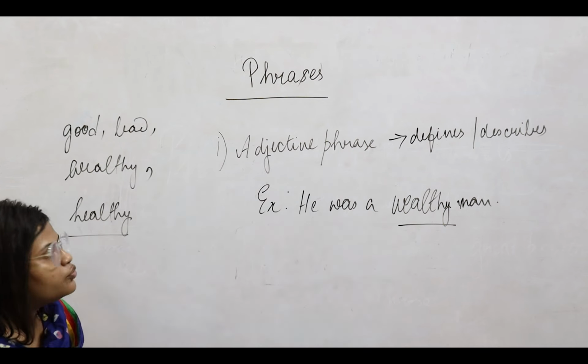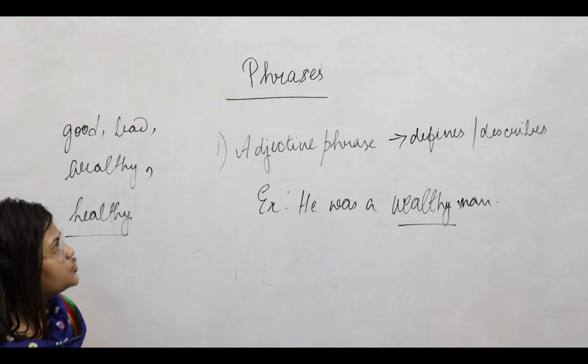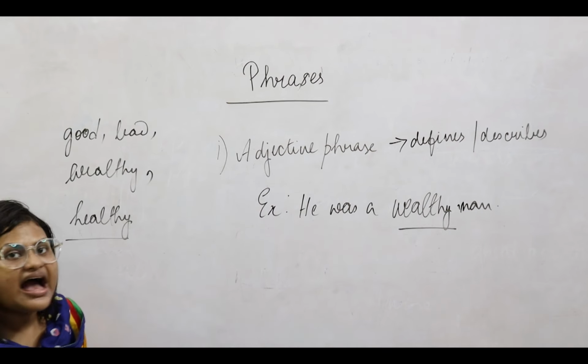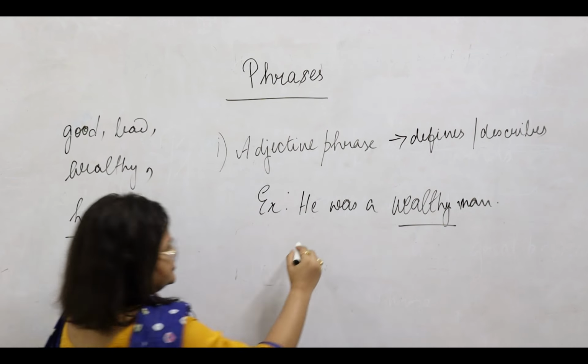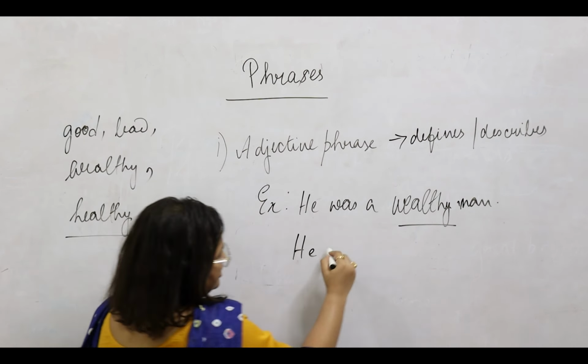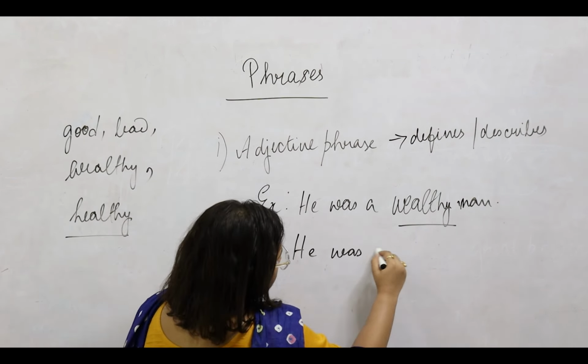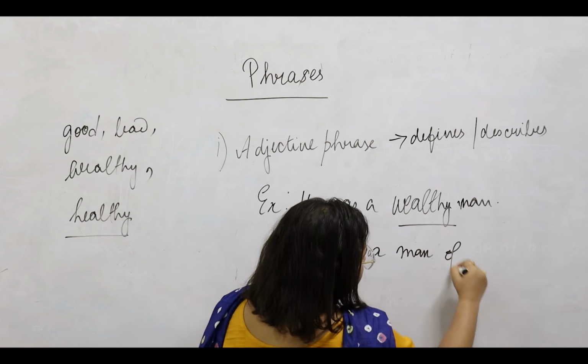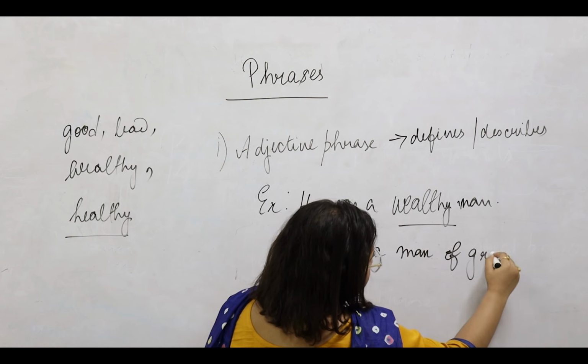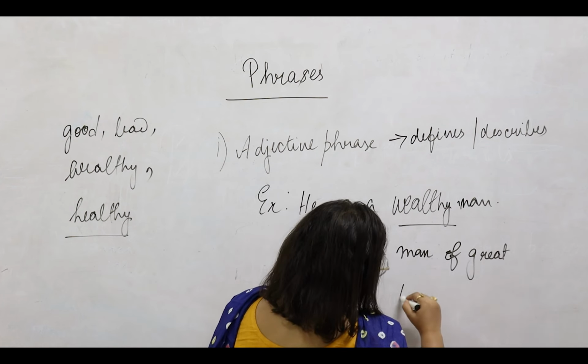So now if we want to transform this sentence into a sentence having an adjective phrase, how will we transform it? We can say he was a man of great wealth.